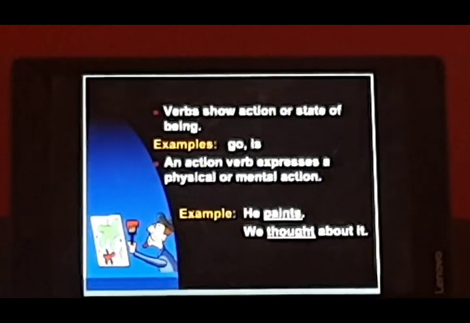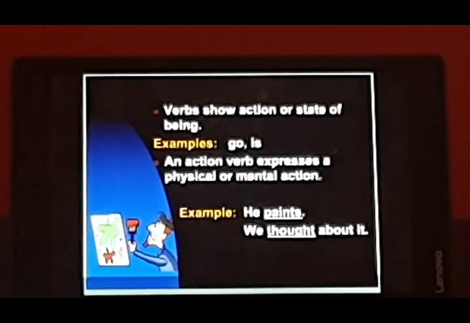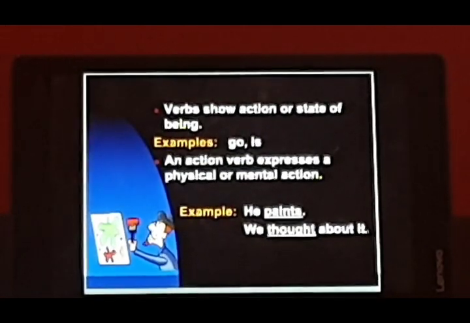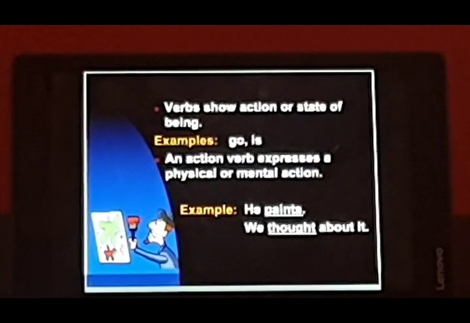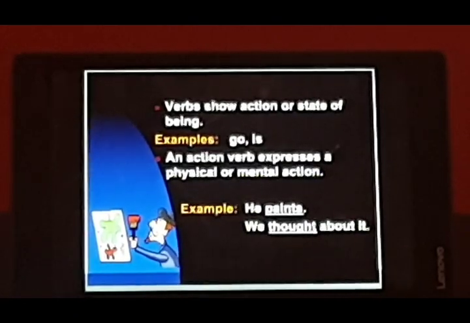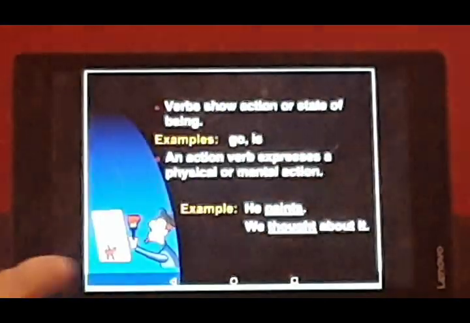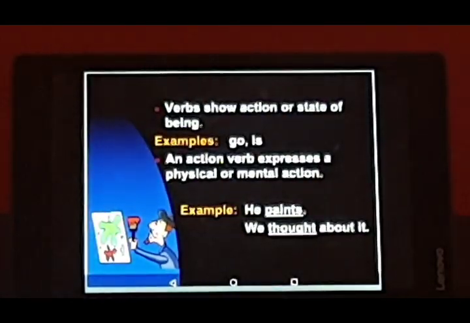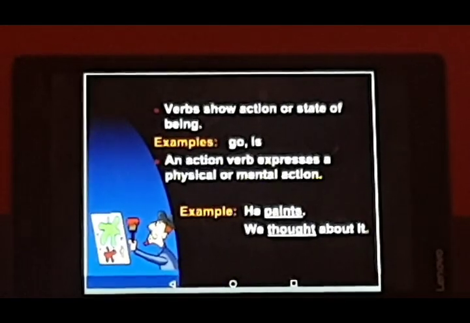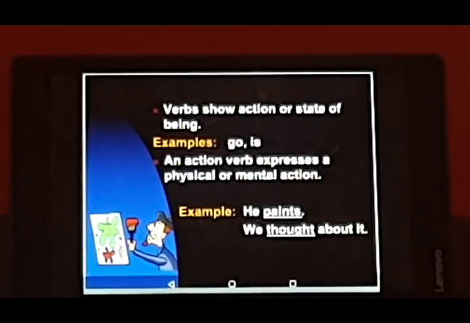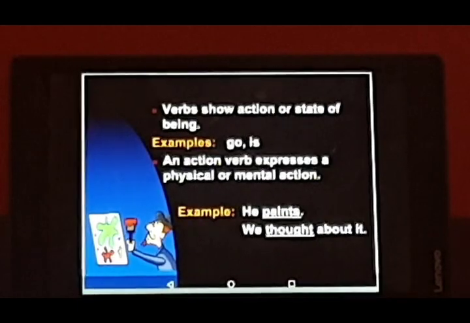A verb gets changed. So you should know where to use eat, where to use ate, and where to use other forms of this word. So unless and until we know the different forms of these verbs and where and how to use them, we cannot know how to use English correctly or speak English correctly.